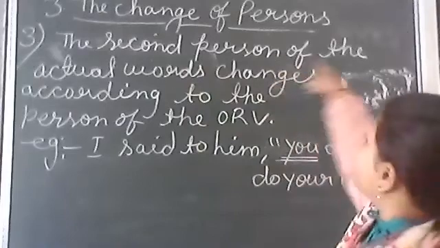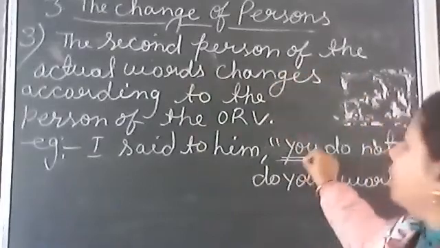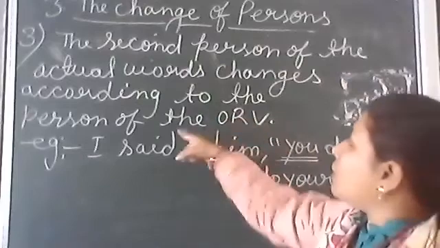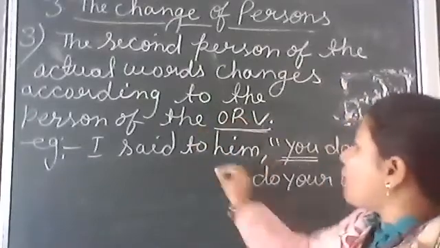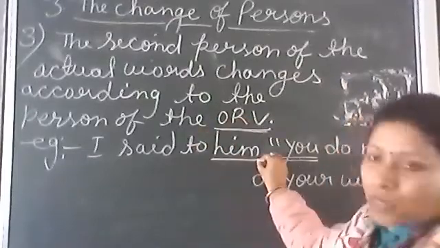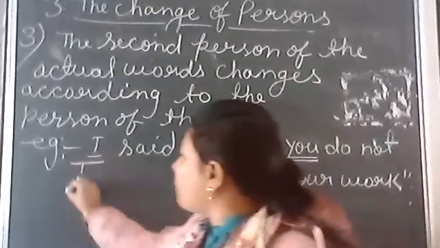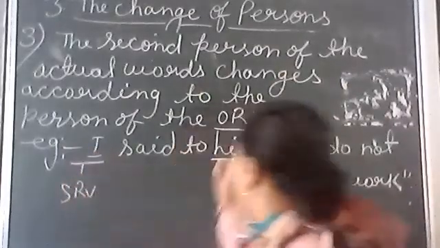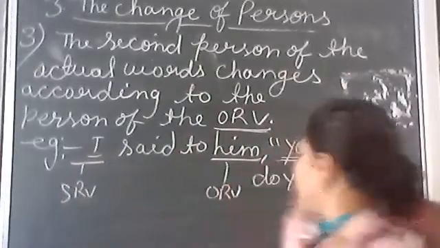When the second person of the actual word changes according to the person of the ORV. ORV means objective reporting verb. This is the subjective reporting verb and this is the objective reporting verb. Okay?